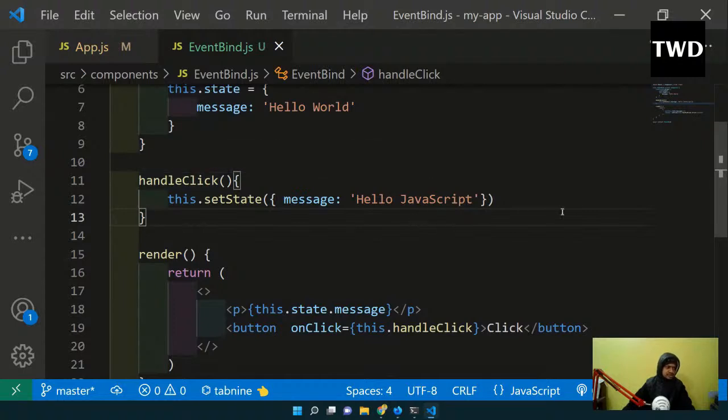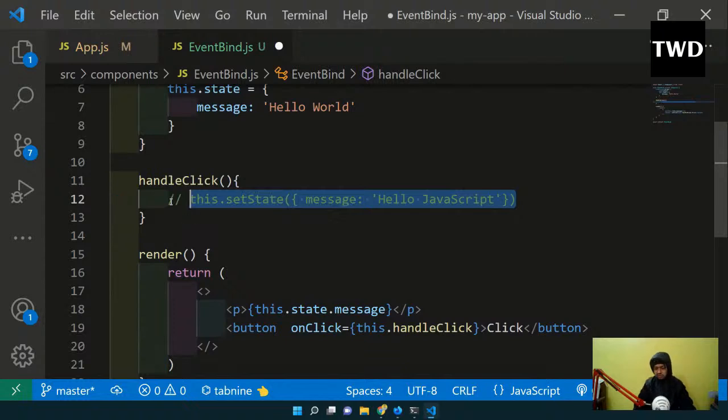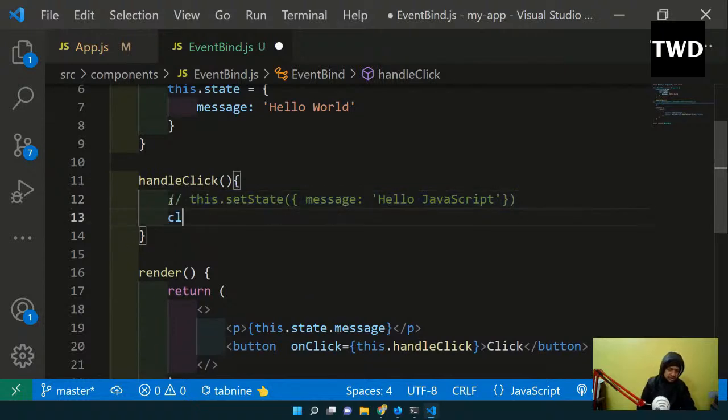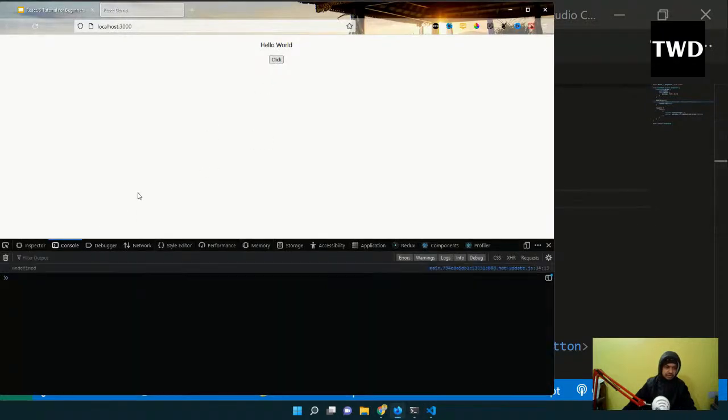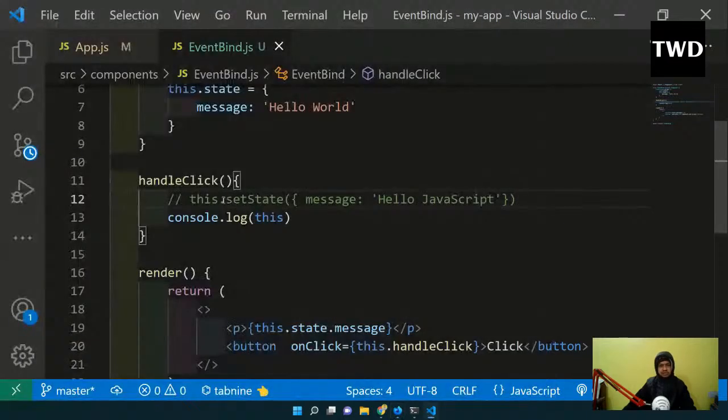And why this error is coming, let us see this also. It is saying that this is undefined. If I remove it and do a console.log of this keyword, and clear it, run it, this is undefined. That's why it was not able to read this.setState. That's why the error has come. We have seen the way to solve this issue earlier, but we are going to see more ways to solve it.